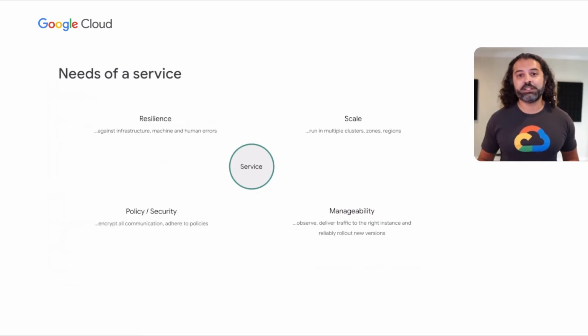And for manageability, there's a lot of things that fall under that umbrella. For instance, what do we want to observe? How do we want to measure the signals? How do we deliver traffic to the right instance of a service? And how do we reliably roll out new versions of a service and keep innovating and manage the configuration that revolves around a service? All of that falls under manageability.